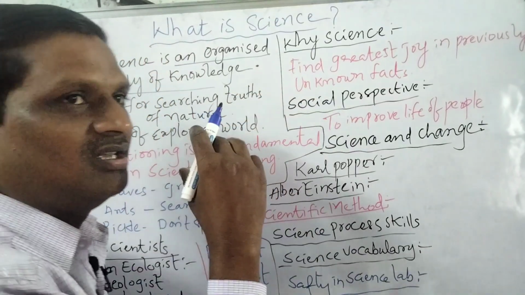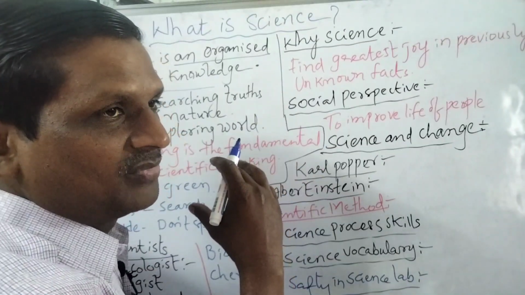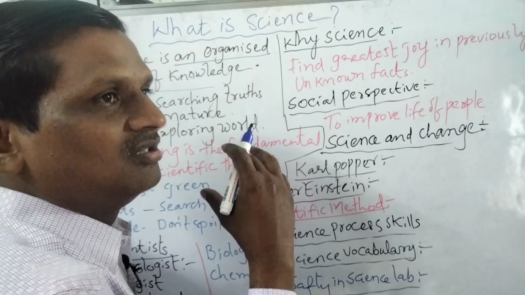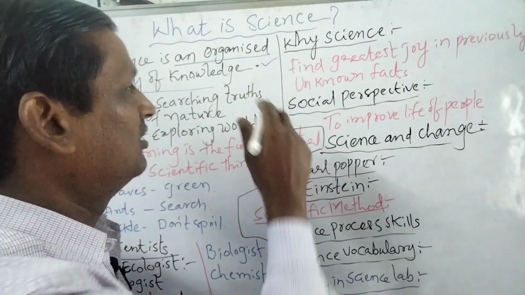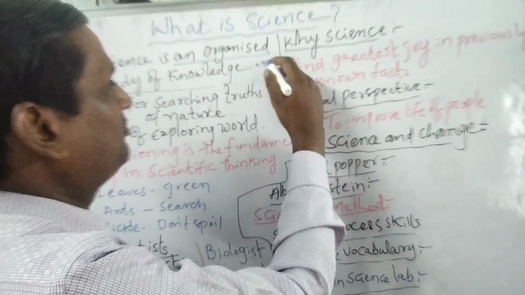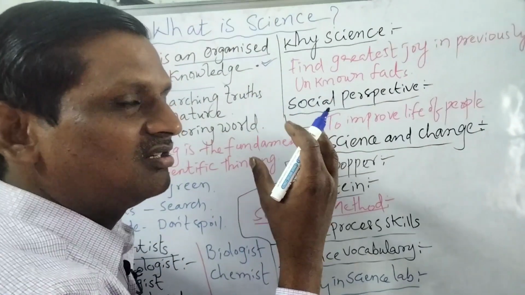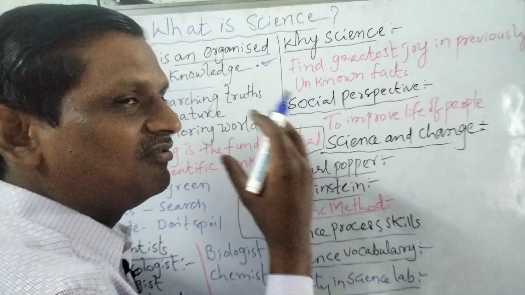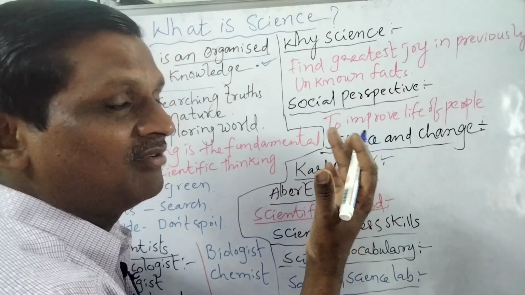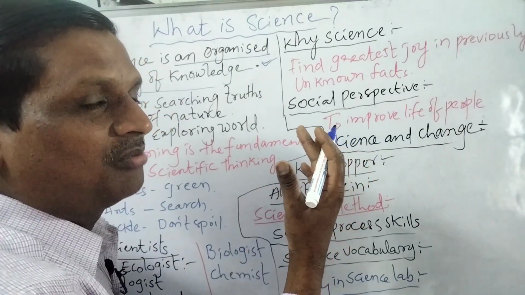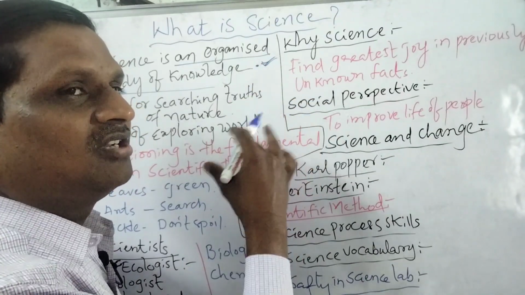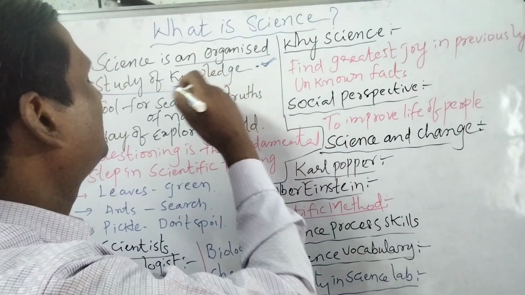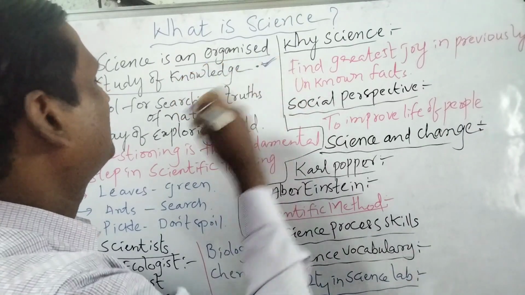In a proper way. The thinking of science is in a particular way. Organized study means in a particular manner. If we think in that way, we can find out anything. Suppose you have a problem; if we think about it in a particular way, we can easily find out the answer. That is what is meant by science being an organized study of knowledge.